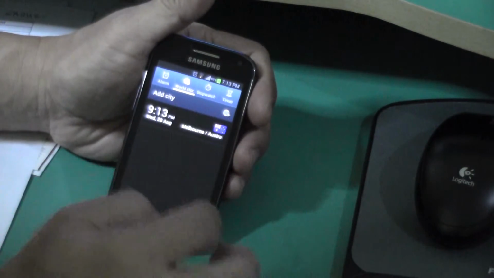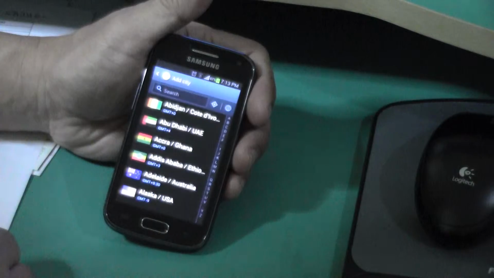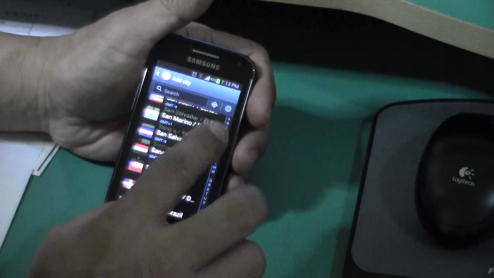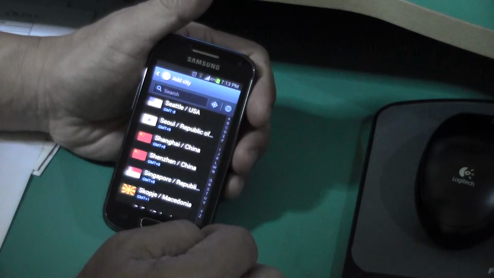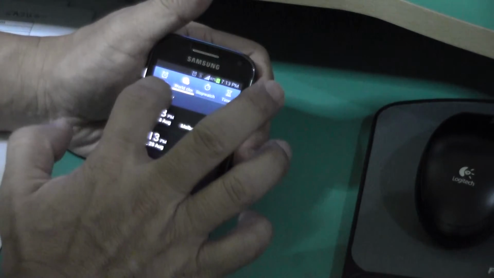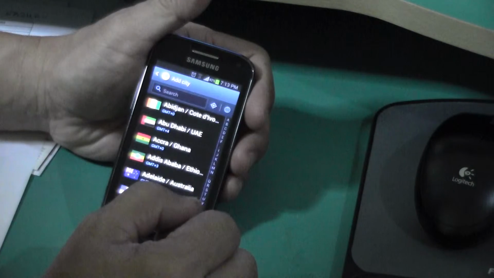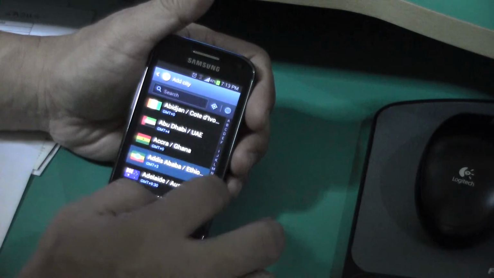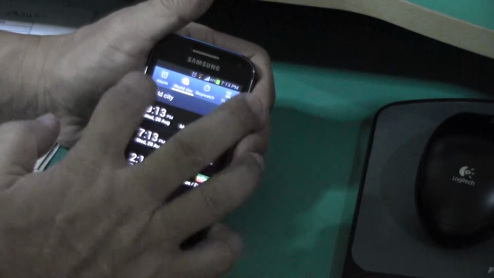So it's a bit sensitive. So you say add city. Let's go to Singapore again. Where's Singapore? Singapore. Alright, it's added. Say add city. Let's see whether there's... oh, it goes in again.